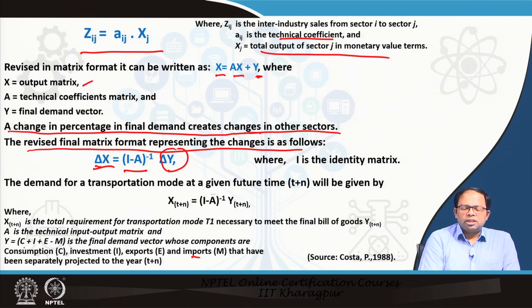So the demand for transportation mode at a given future time t plus n will be given by X for this time period t plus n is equal to the same identity matrix into Y at t plus n, where Y is the final demand vector whose components we have discussed. X1 is the total requirement for transportation mode T1 necessary to meet the final bill of goods Y at t plus n. So this is how we can also determine transportation requirement based on input-output analysis.